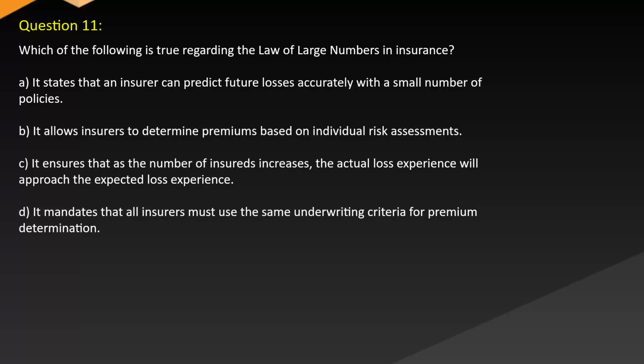A. It states that an insurer can predict future losses accurately with a small number of policies. B. It allows insurers to determine premiums based on individual risk assessments. C. It ensures that as the number of insureds increases, the actual loss experience will approach the expected loss experience. D. It mandates that all insurers must use the same underwriting criteria for premium determination.